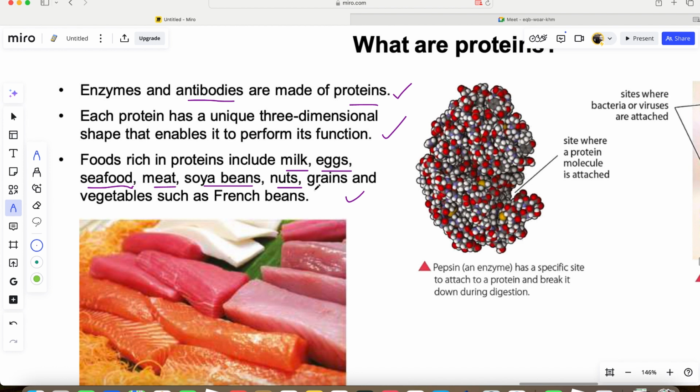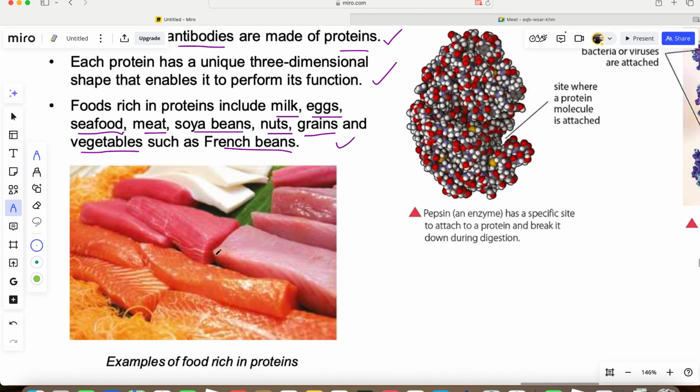Grains also contain a small amount of protein. Grains like maize, corn, and wheat all contain small amounts of protein. And then vegetables. Vegetables not only contain vitamins, they also contain small amounts of protein. And also French beans, they contain small amounts of protein. So these are foods like meat. You can see different meat and fish that are caught, which contain proteins.